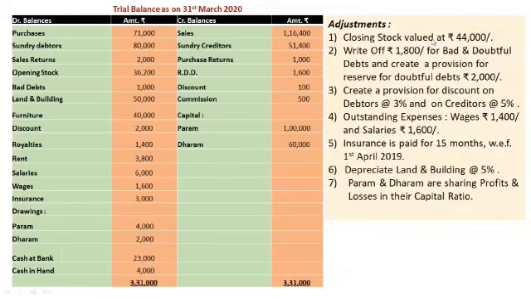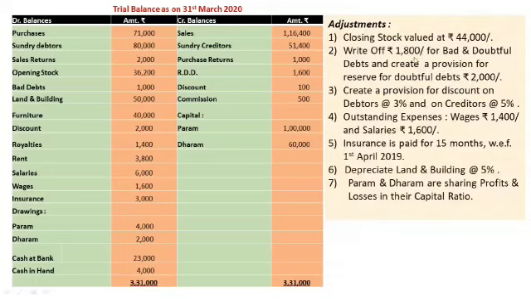Closing stock valued at rupees 44,000. Two effects of closing stock: first, in trading account credit side, and second, in balance sheet asset side. Write off rupees 1,800 for bad debts and create a provision for reserve for doubtful debts of rupees 2,000.